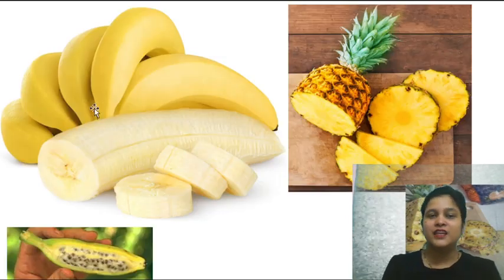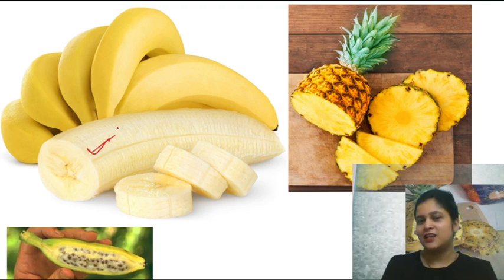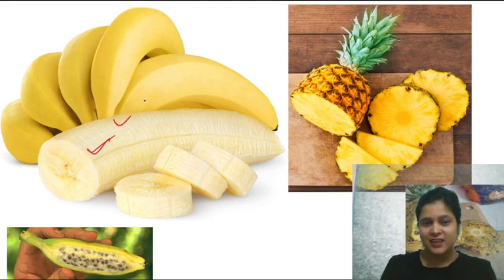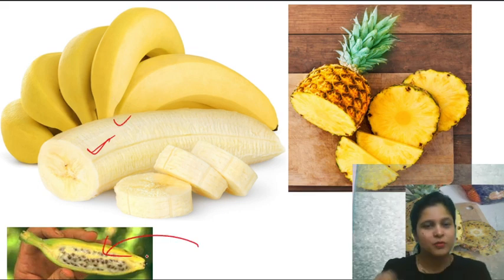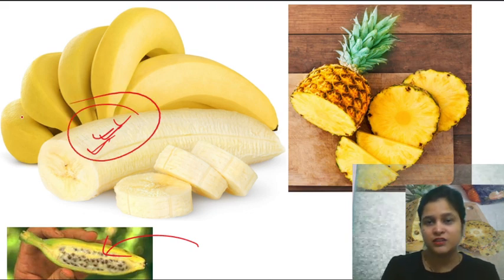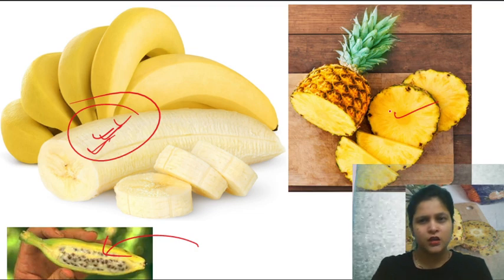We eat banana, right? Is this a parthenocarpic fruit? Yes. This banana is formed after fertilization, but this banana is formed without fertilization. This pineapple is formed without fertilization. How can we know that it is formed without fertilization?